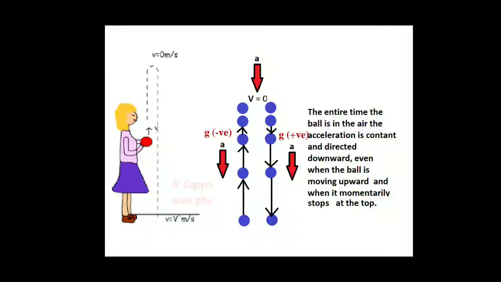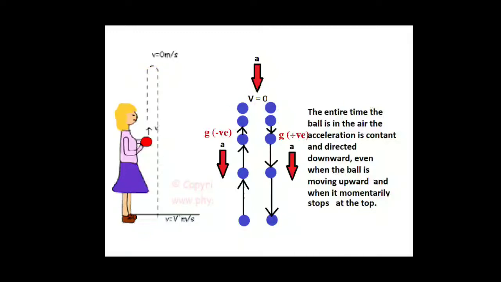So this acceleration is downward, means the acceleration due to gravity is negative because the object is going against the direction of the force. As the force is downward, the velocity of this object goes on decreasing, and finally at the highest point its velocity becomes 0.